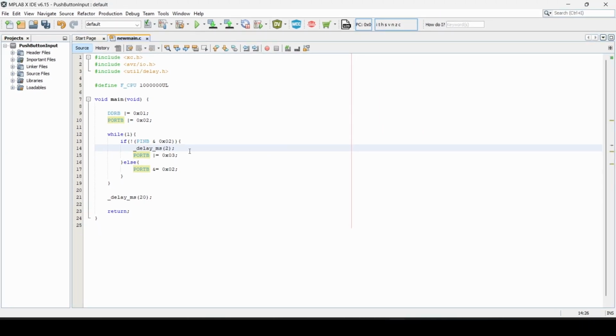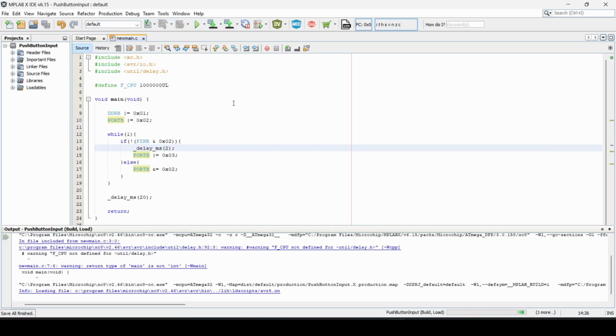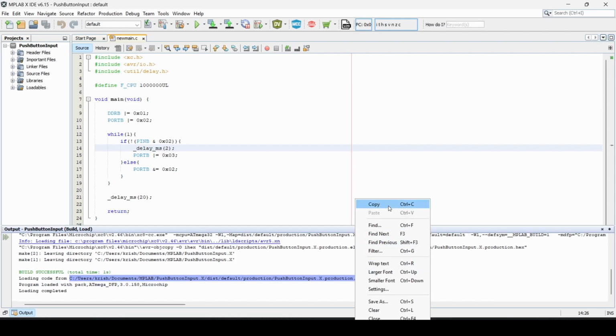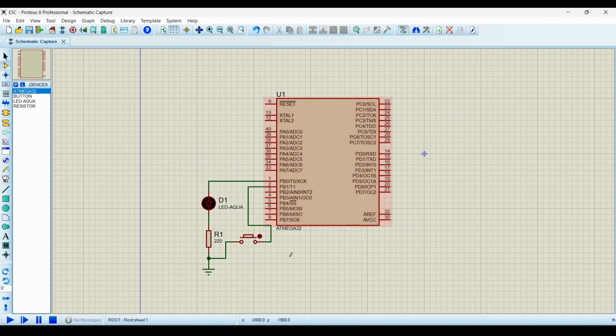Let's compile the code. Copy the hex file path and paste it inside the Proteus program file option of ATmega32. Start the simulation. And look, it's working as intended. With the button press, the LED is turning on. When releasing the button, the LED is turning off.